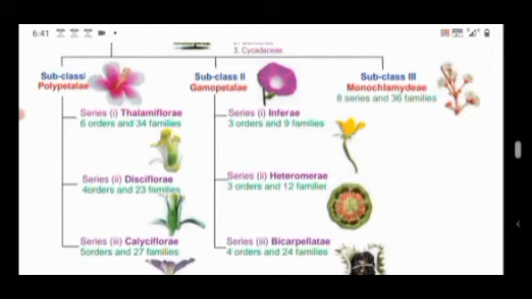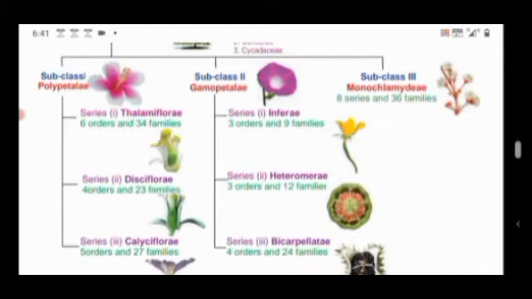In this subclass also, the flowers are dichlamydous. That means calyx and corolla are distinct in nature. They are differently colored and are placed under Gamopetalae. Gamo means united: the petals are united to each other either partially or fully in this subclass. It is further divided into three series: Series 1 Inferae, Series 2 Heteromerae, Series 3 Bicarpellatae. First, Series 1 Inferae.